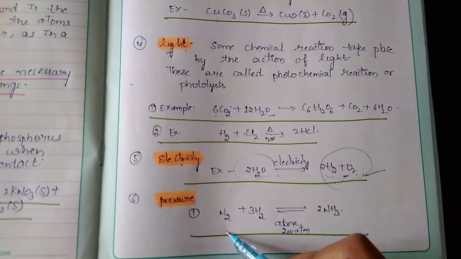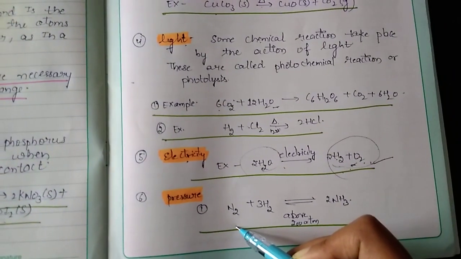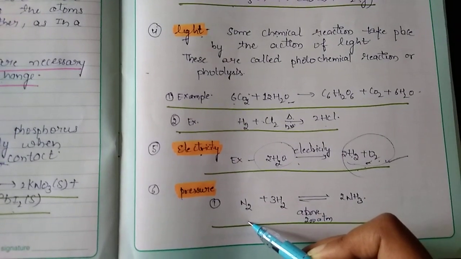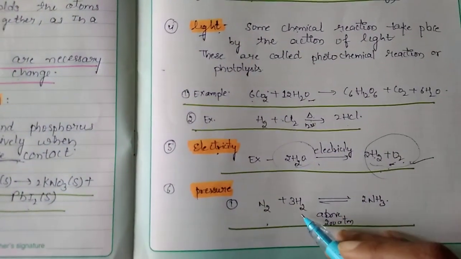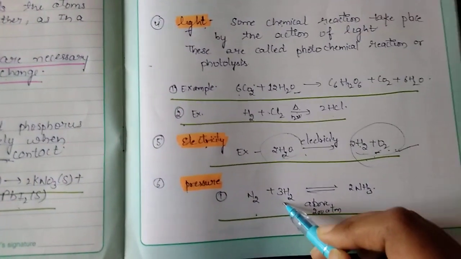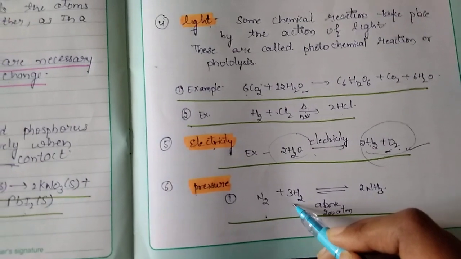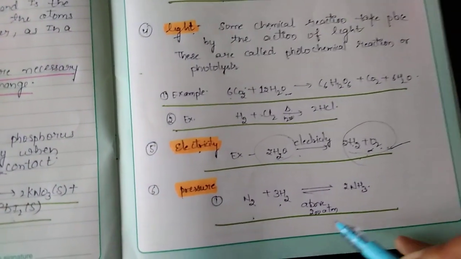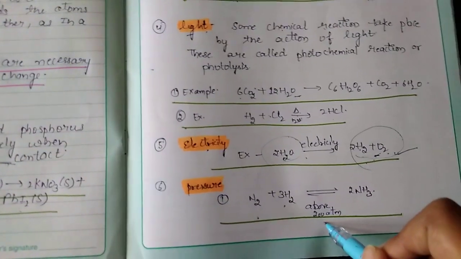Next one is pressure. Some chemical reactions take place only when the substances involved are subjected to high pressure. For example, nitrogen and hydrogen when subjected to high pressure produce ammonia, and this is produced only in the presence of iron as a catalyst.